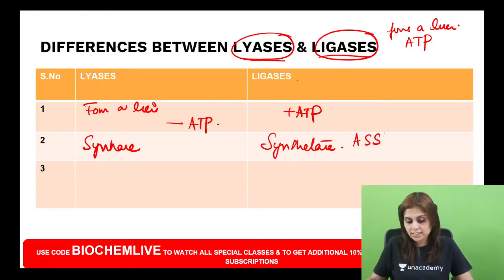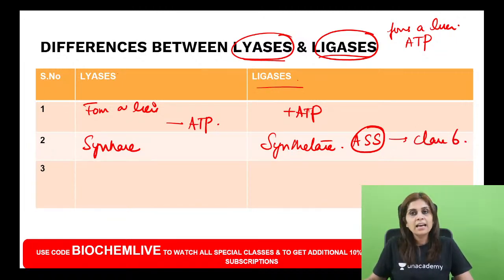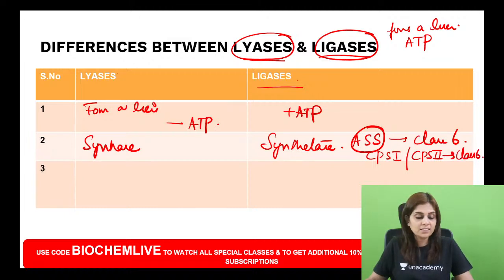Argininosuccinate synthetase belongs to which class? Ligase class, which is class 6. And then carbamoyl phosphate synthetase 1 or carbamoyl phosphate synthetase 2. Again, they are ligases, class 6. Do you all understand this? Synthases come under class 4. Synthetases come under class 6. Synthases are lyases, synthetases are ligases.